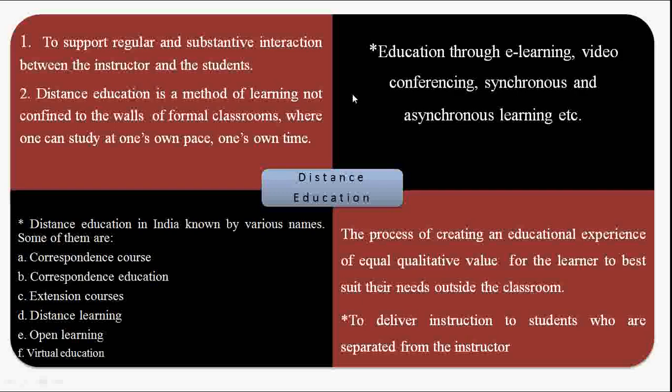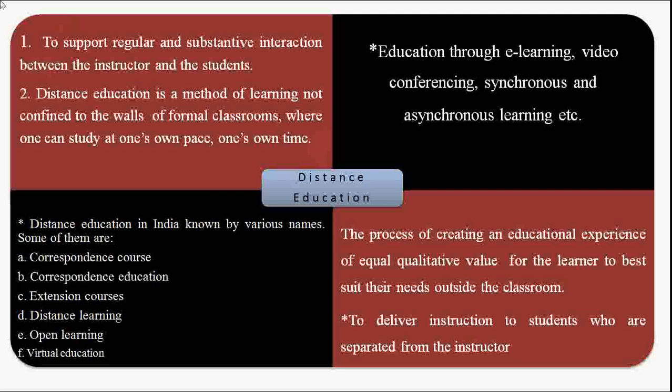Here the first question that we had is, what is distance education? Distance education is divided into four specific parts, which show the meaning of distance education. First of all, it supports regular and substantive interaction between the instructor and the students.